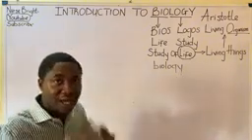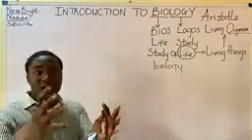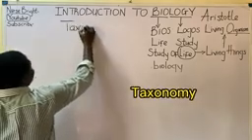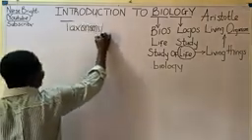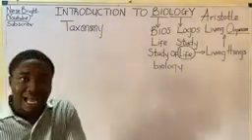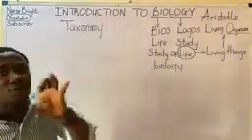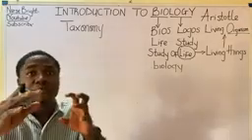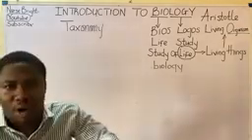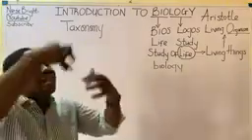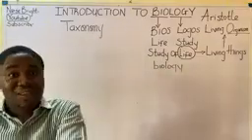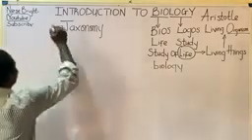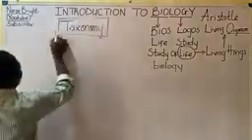So let's progress to other branches of biology, because these are other branches of what? Biology. Now moving further, let us progress to other branches of biology. We have another which is called taxonomy. This is very, very important. What is taxonomy? Taxonomy is a branch of biology that has to do with the scientific study of the classification of living organisms. So when you classify organisms scientifically, you simply call that what? Taxonomy. And in the course of this video lesson, I'll be elaborating more on taxonomy.